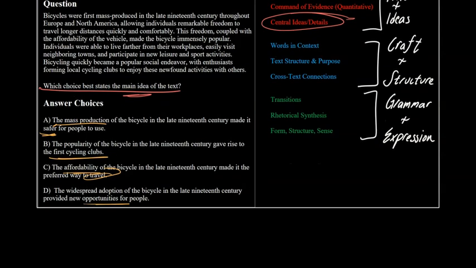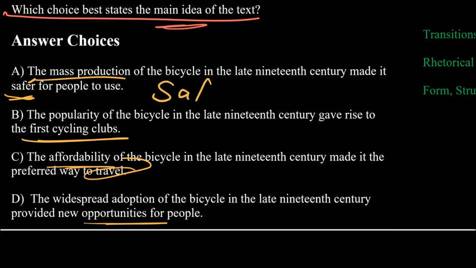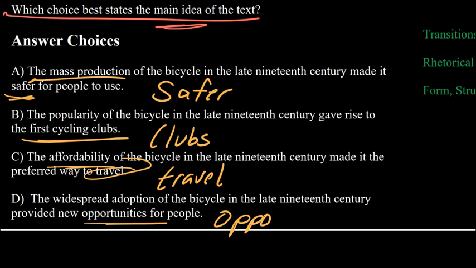I'm going to write those out in a simpler fashion. This is a good strategy to use when you don't want to read a lot of words at once on your SAT. So I can summarize this in one word. I can just say safer. It's offering for safer. This one I can just say clubs. It's advocating for clubs. This one is travel. This one is opportunities.